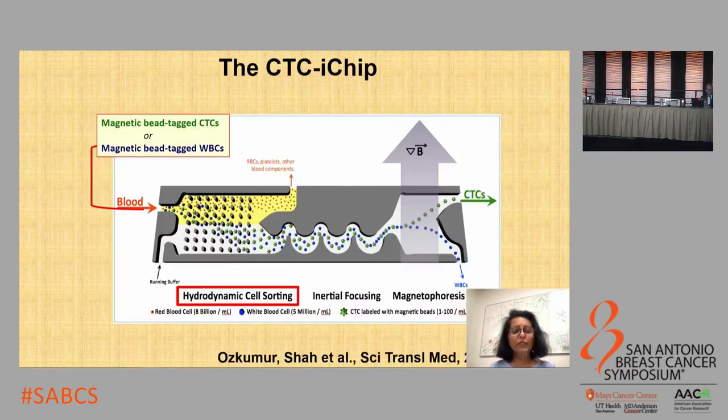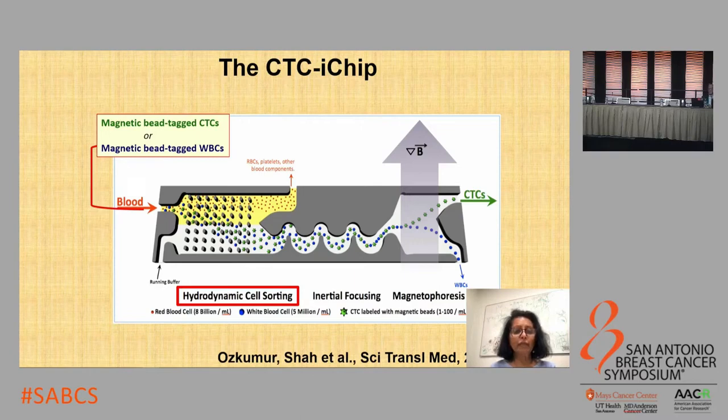The current CTC isolation device that we use in the lab is dependent on this negative depletion approach, and we collect the patient blood and incubate it with antibodies directed against the white blood cells. These are conjugated to immunomagnetic beads, and the mixture is processed through a microfluidic CTC chip, which has 3 functional compartments.